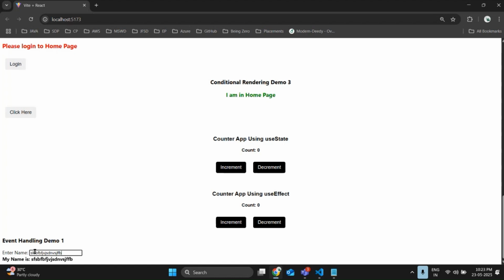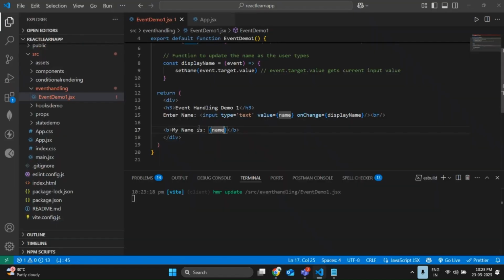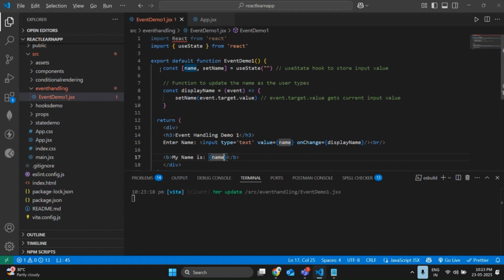Whatever you enter, it is directly taking the input from the text box and it is directly saving into the name thing. Clear everyone? Clear? This is the concept of event handling, how it is going to trigger the value. So I initialized one normal hook like useState with an empty string, and I have written one function. In that function, I have used event as my property name, I can say an argument.